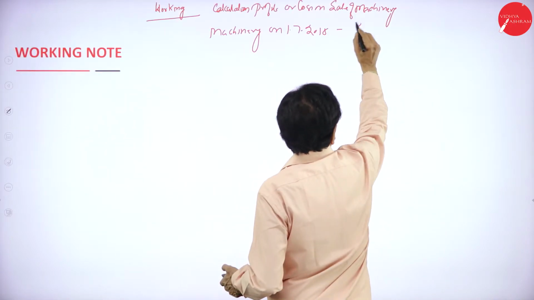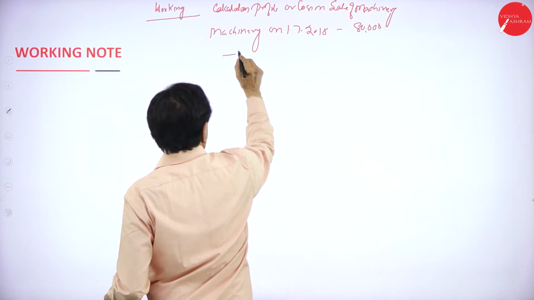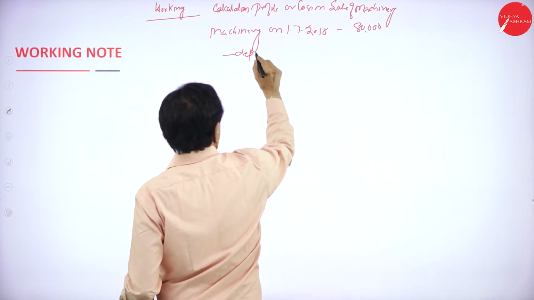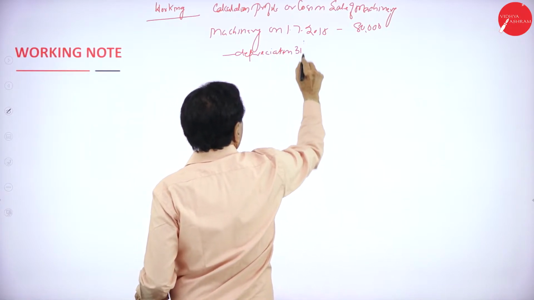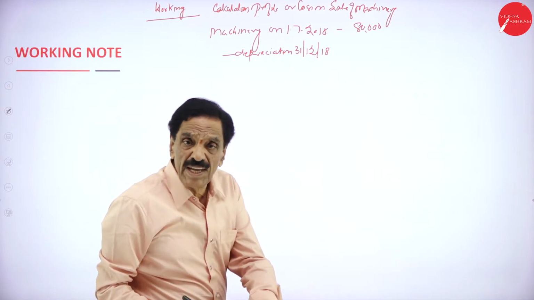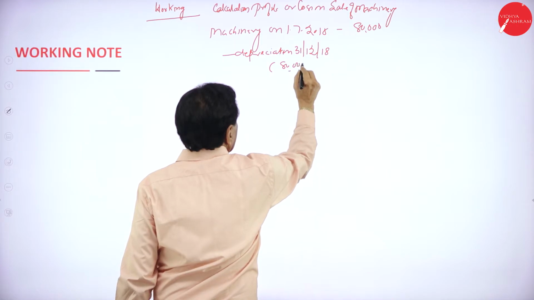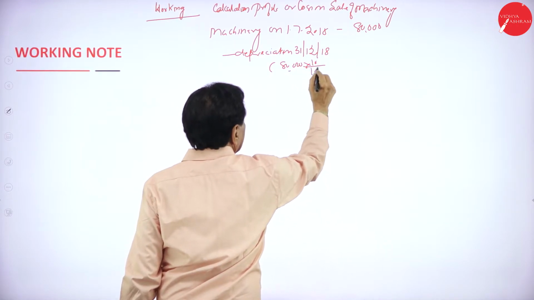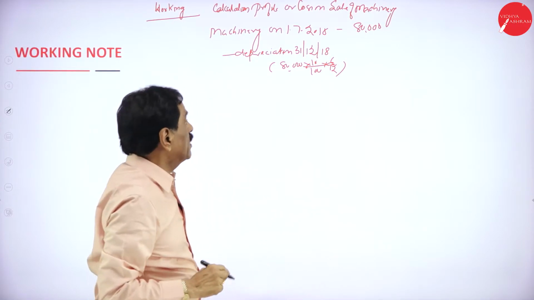So the rate of depreciation, minus depreciation on 30th June 2017. How many months is it going to stay? 6 months. 80,000 into 10/100 into 6/12. It's going to remain for only 6 months.